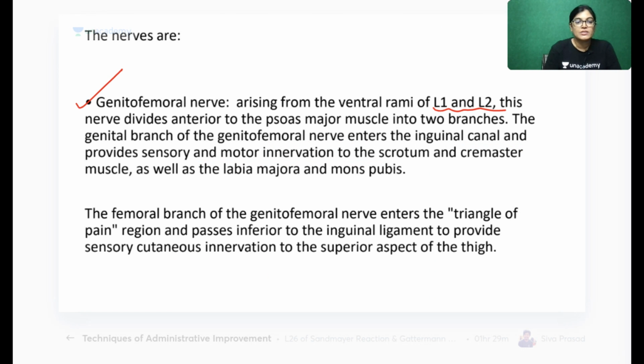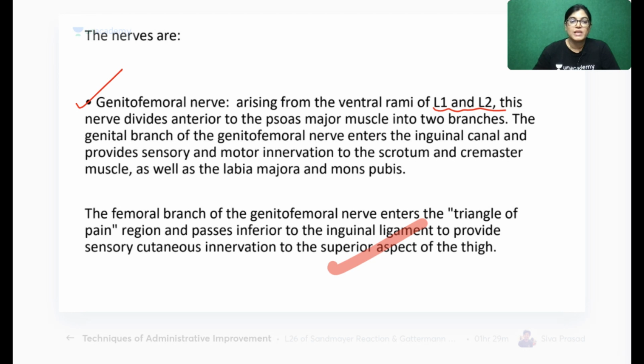So the nerve residing here is the genitofemoral nerve. Its genital branch passes and enters the inguinal canal and innervates the scrotum and cremaster muscle, and in females the labia majora and mons pubis. The femoral branch of the genitofemoral nerve enters the triangle of pain and passes inferior to the inguinal ligament, giving cutaneous innervation to the superior aspect of the thigh.